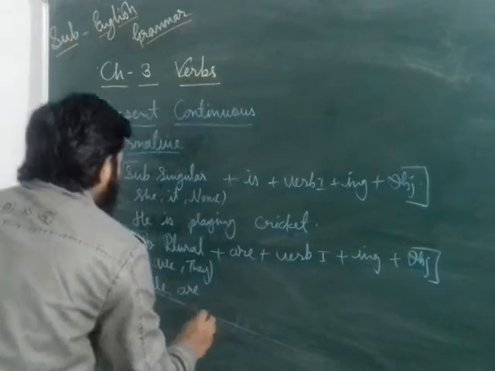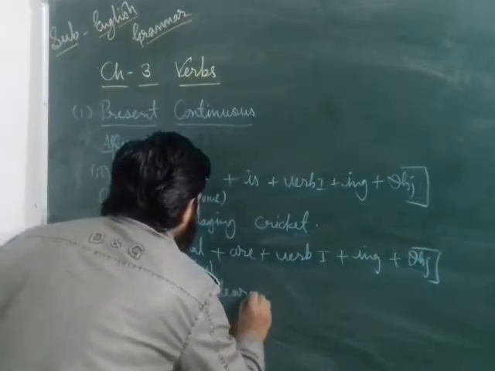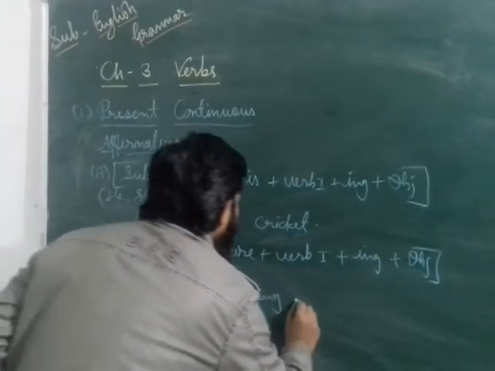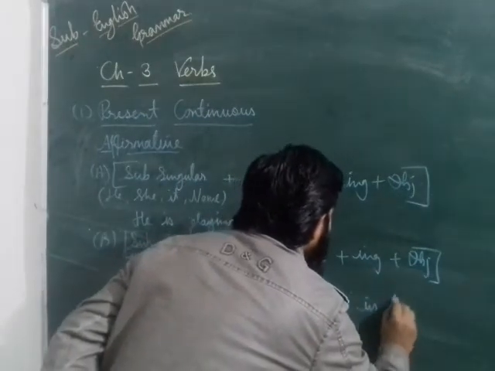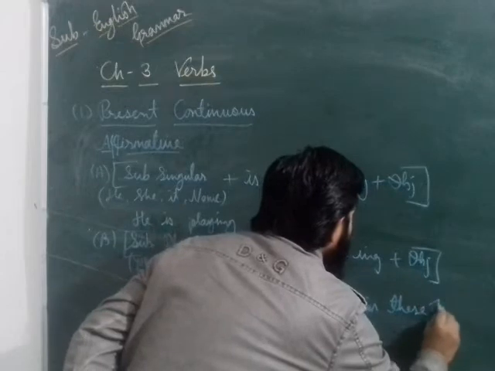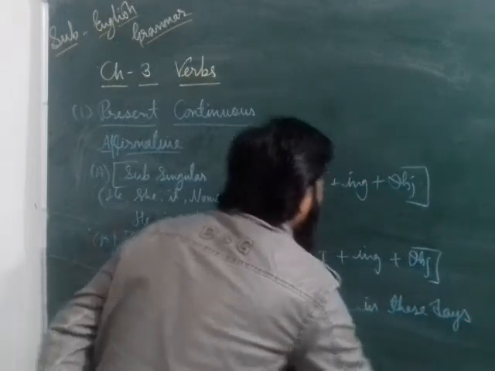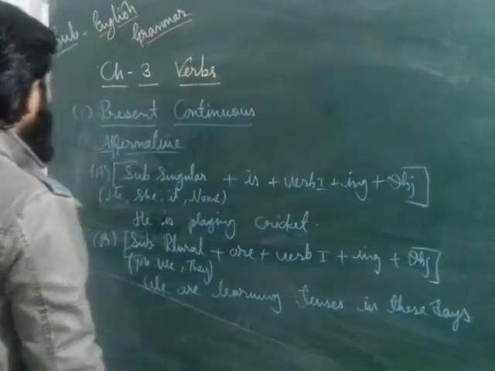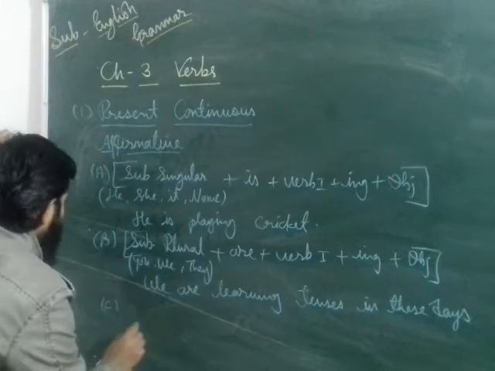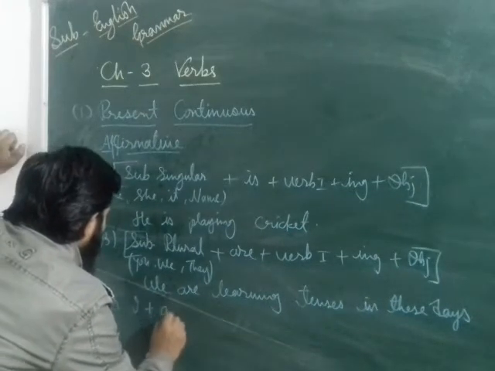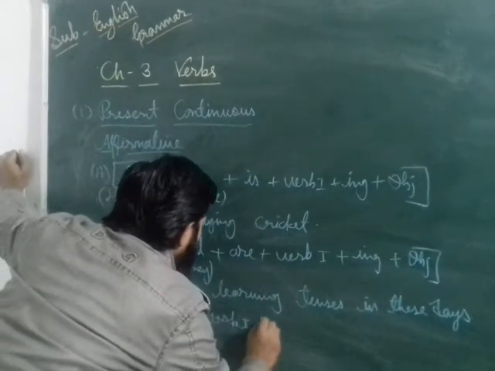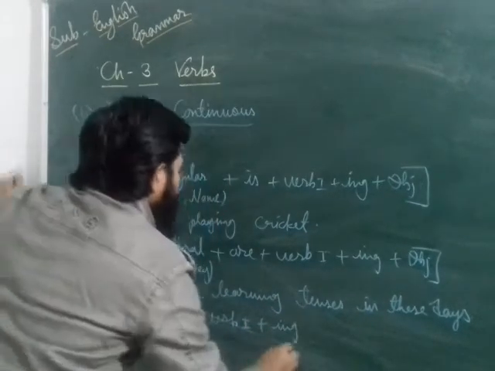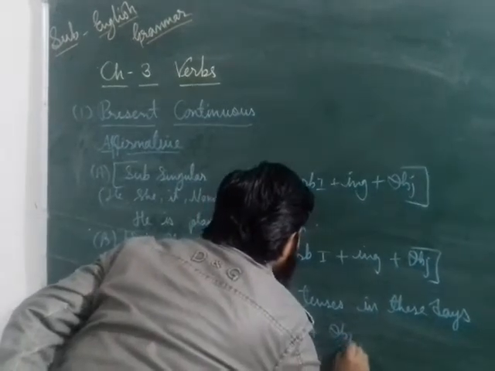We are learning tenses in these days. That is also a part of present continuous tense. And one more structure is here: if the subject is I, then you have to write am plus verb first form plus ing plus object.